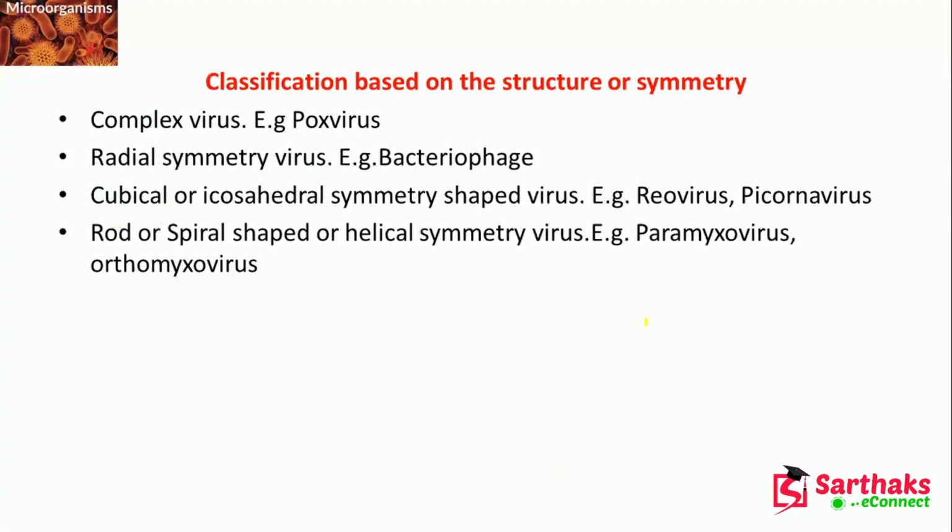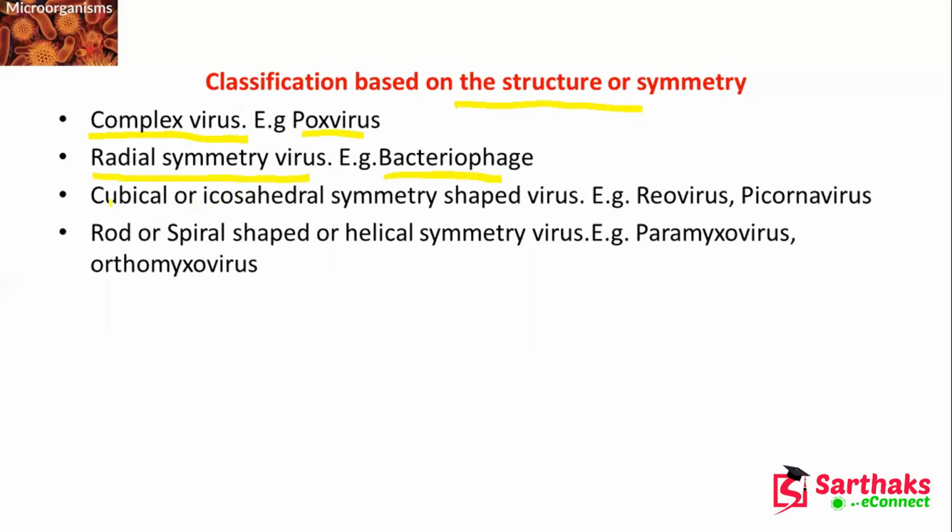Now the classification based on the structure or symmetry. First is the complex virus, that is pox virus. Radial symmetry virus, that is the bacteriophage.